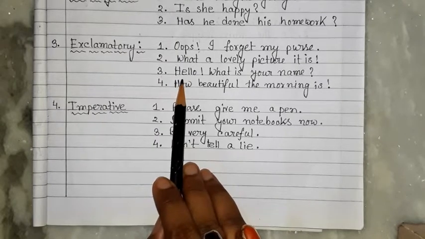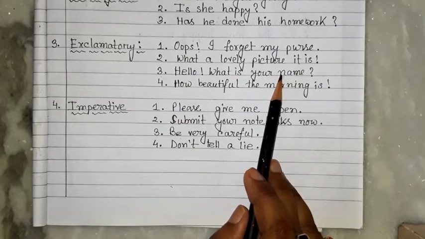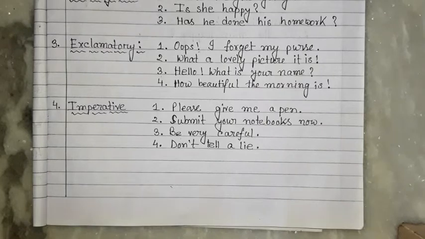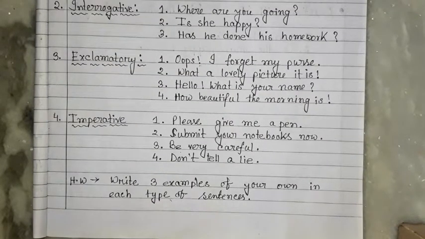Okay, hello, what is your name? If someone is standing in a particular place, then what will you do? Definitely if you saw that someone is standing or sitting alone, you will go to him or her and you will ask, hello, what is your name? Or you can ask also, hello, what are you doing here? So this is a way of talking.